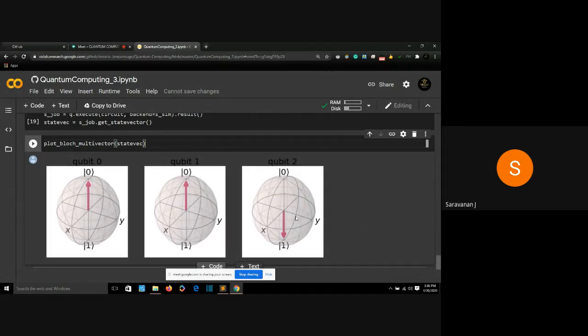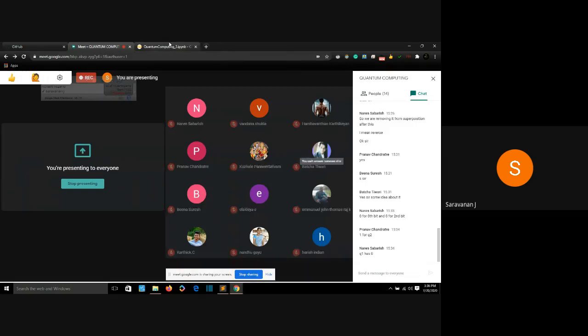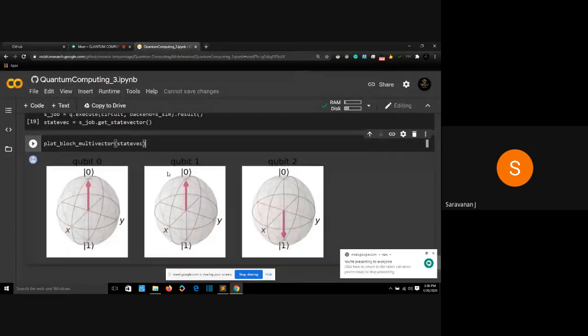If you visualize our qubits before we did the operation, our qubit 0 would be pointing at 1, and our qubit 2 would be pointing at 0 exactly. So did you understand this output? Qubits 0 and 1 are in superposition, and qubit 2 now has the NOT gate applied to it. Did you understand? Can you see the teleportation which has just happened between qubit 0 and qubit 2? The quantum state of qubit 0 has been teleported to qubit 2.